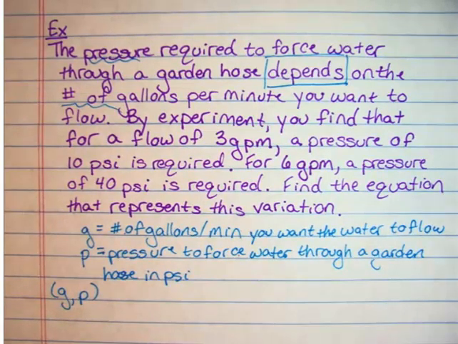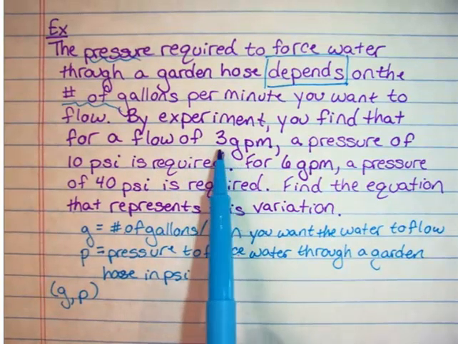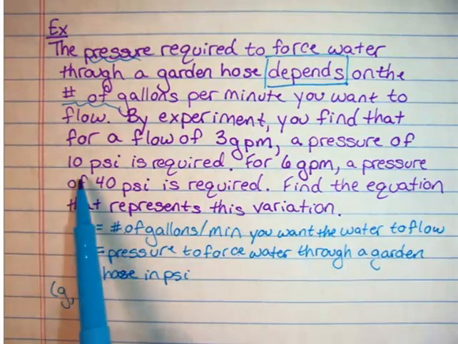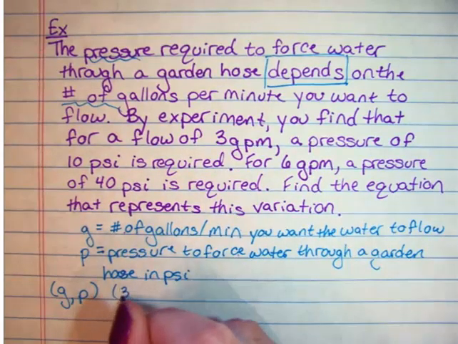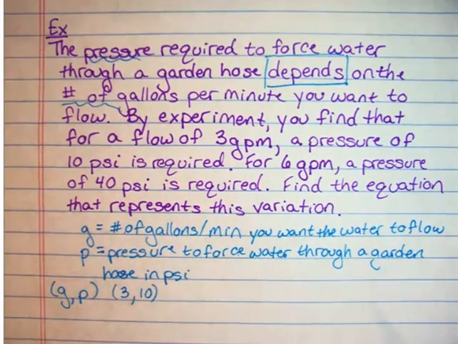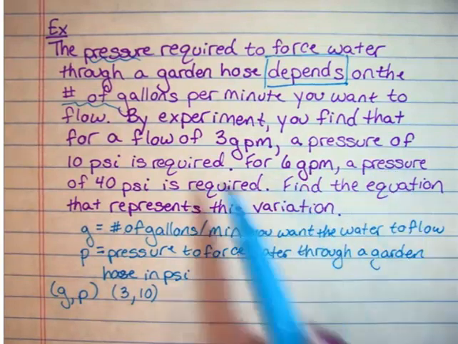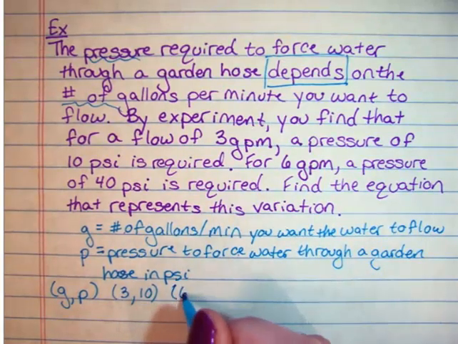Now I have to pull all my information out of here as well, based on my coordinate values. So I'm going to pull my coordinate points out of my problem. I have up here that 3 gallons per minute has a pressure of 10 psi, and then 6 gallons per minute has a pressure of 40.